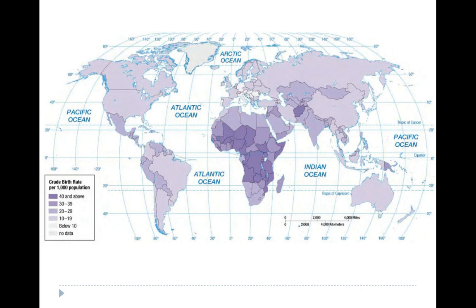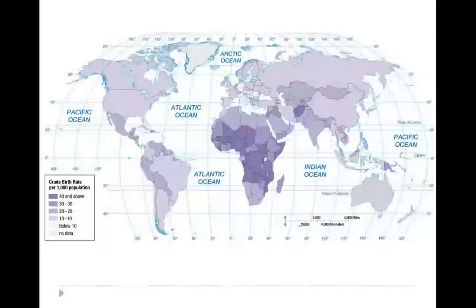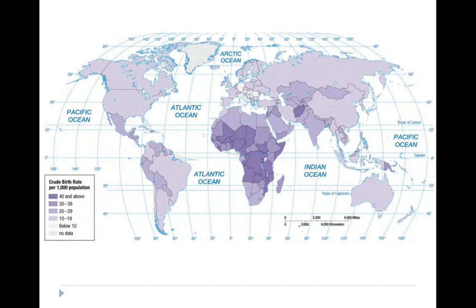This map shows the crude birth rate. Okay, so how many babies are being born for every 1,000 people? Again, you notice that your less developed areas of Central America, Africa, the Middle East, and Southeast Asia all have higher crude birth rates.